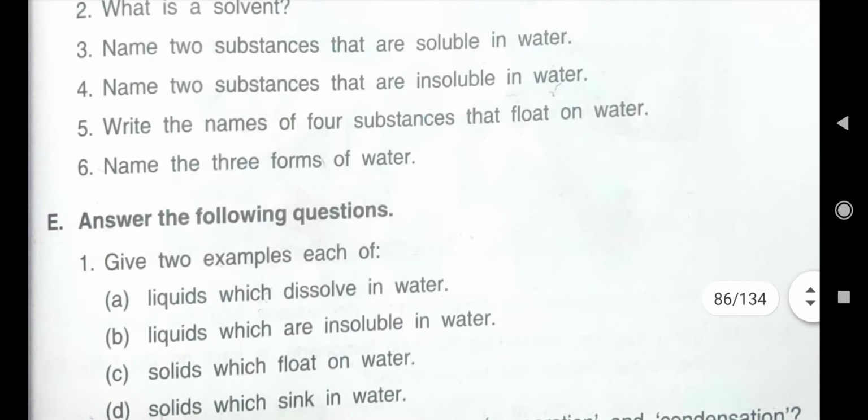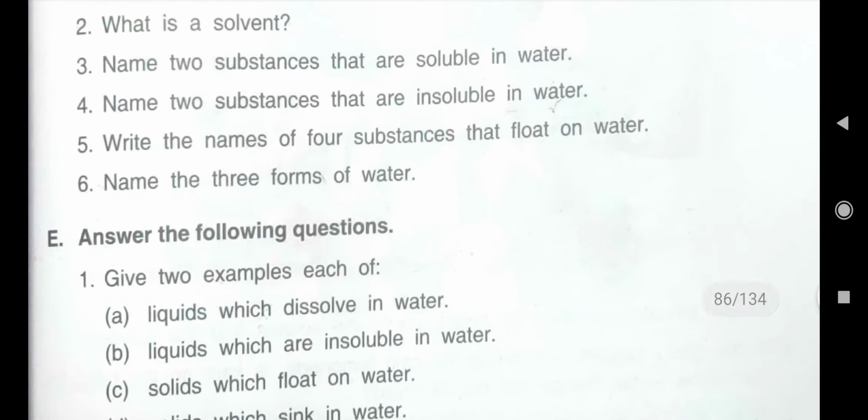In that Nimbu Pani activity, we have seen sugar can dissolve completely in water, and salt can also dissolve. So these two substances we can write. Following two substances can dissolve completely in water and that are called soluble in water. First you can write sugar, second you can write salt.